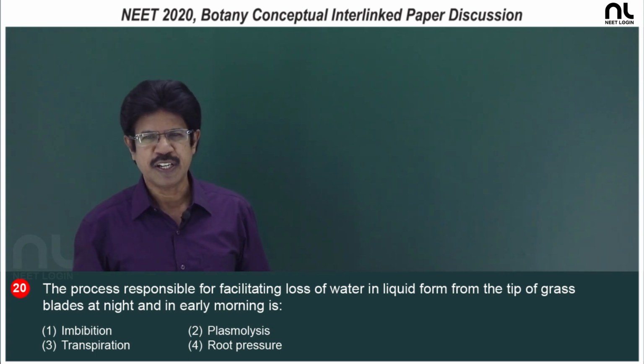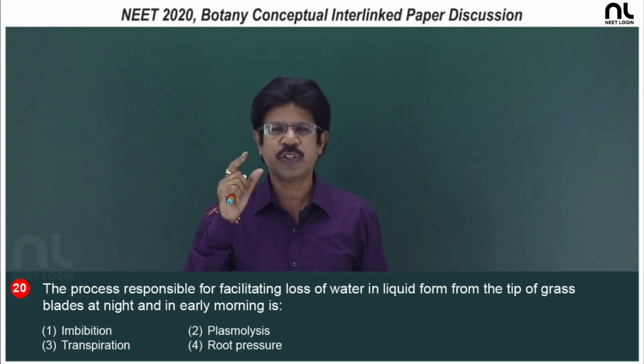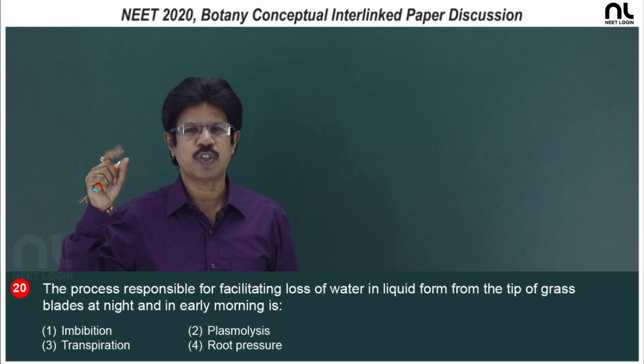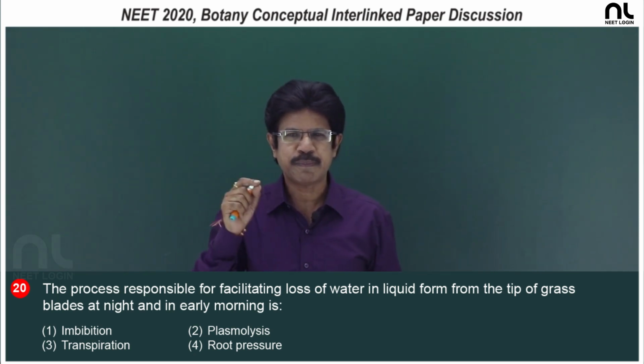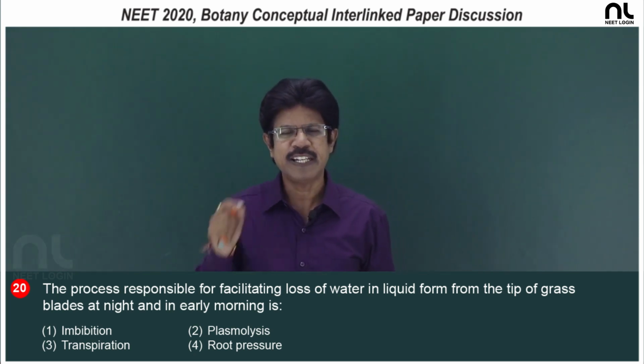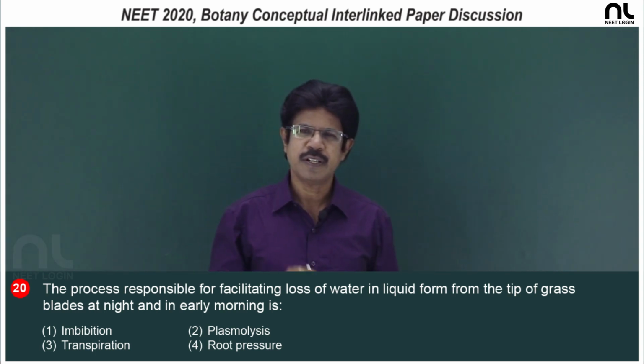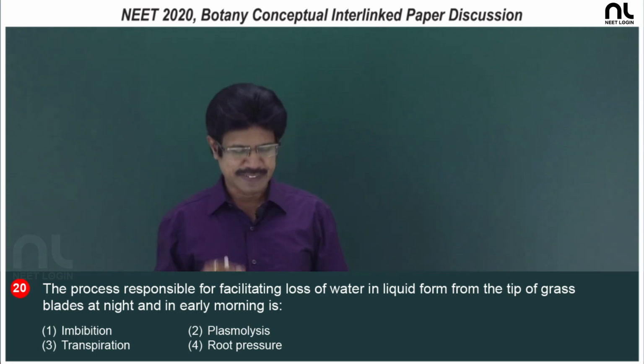Stomatal transpiration, lenticular transpiration, cuticular transpiration. The common transpiration is stomatal transpiration, through the stomata present in the epidermis of the leaf as well as the young stem, and lenticular transpiration occurs from woody stems.